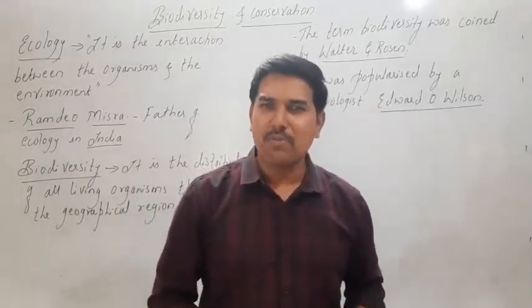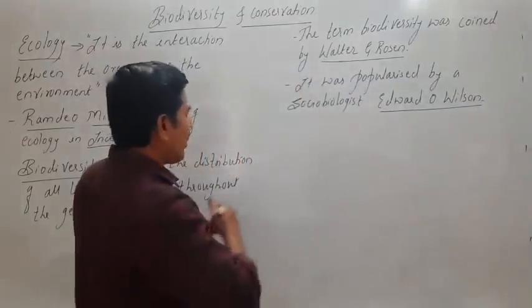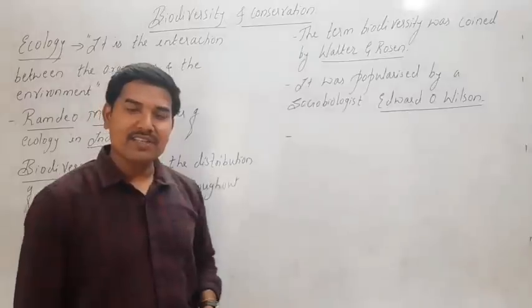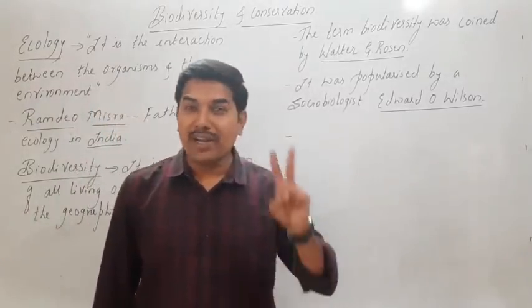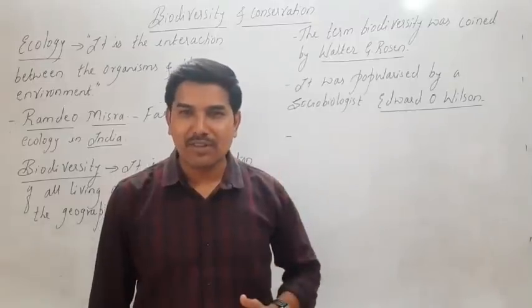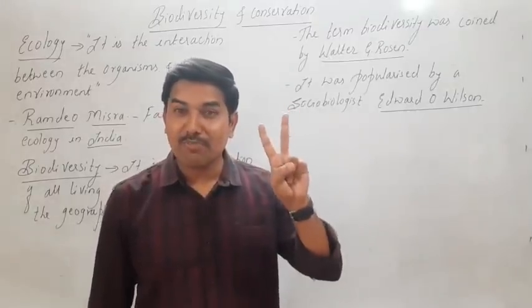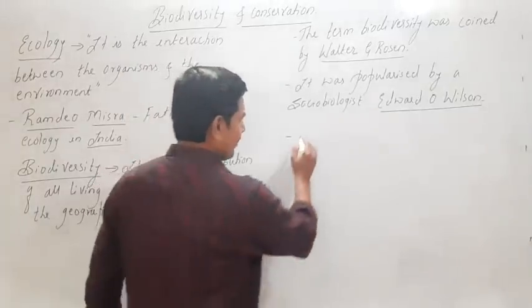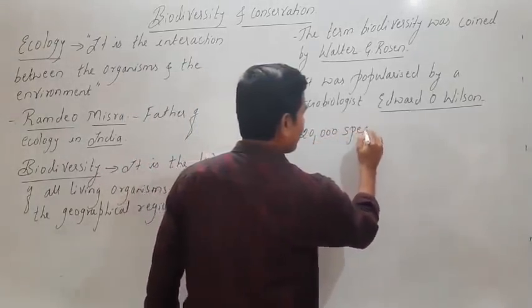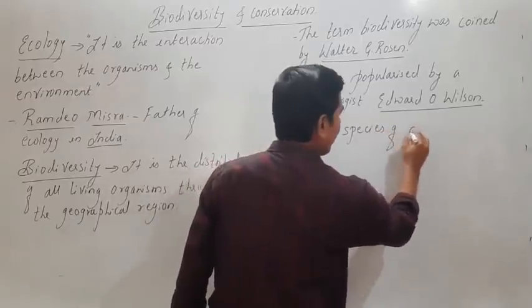Let's take some common examples. In nature, there are around 20,000 species of ants. Look at their number. There are around 20,000 species of ants.